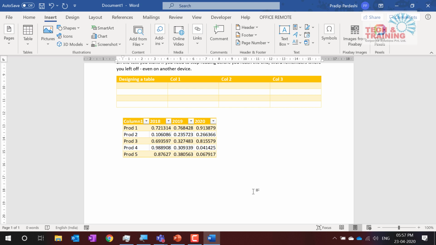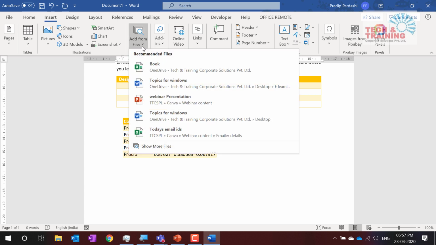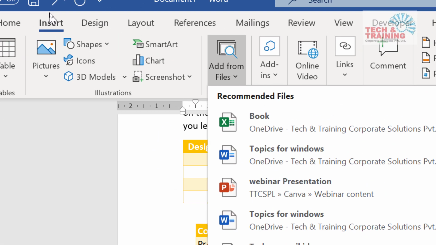Now let's talk about getting the PowerPoint slides. So PowerPoint slides, you can import the PowerPoint slide. Now let me tell you, the feature that I'm going to talk about is not available in normal Office 2016 or 19. It is available again in Office 365. So I'm just going to give you a quick preview of that feature. I would like to add files from different files that I have recently accessed. So I go to the insert tab. As you can see, this is the insert tab.